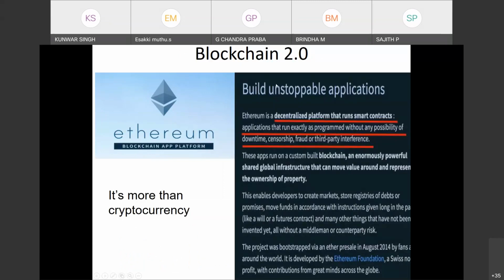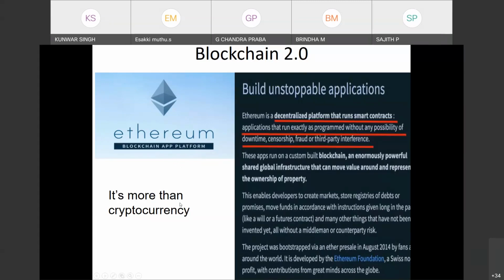Now we'll see blockchain 2.0. Blockchain 2.0 started with the Ethereum blockchain, the Ethereum decentralized platform. The extra part in blockchain 2.0 is the smart contract. We'll see what a smart contract is. It was started in 2014, developed by the Ethereum Foundation, a non-profit company. In Ethereum they have Ether, so Ethereum also has a cryptocurrency, that is Ether.